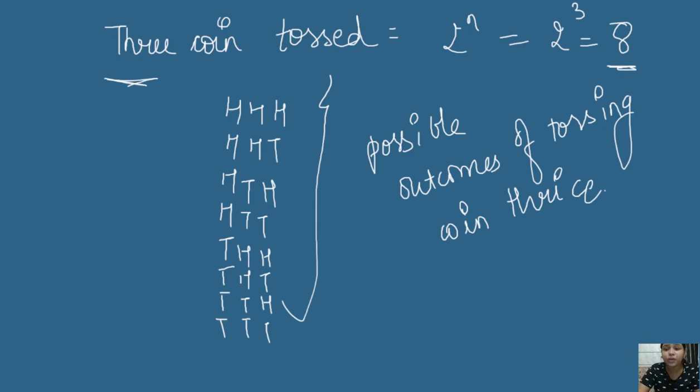I hope you people enjoyed, and I hope you could understand what probability means. Probability is basically the number of outcomes or the chances of getting something. It can be a maybe or maybe not. It is basically शायद ये हो सकता है और शायद ये नहीं भी हो सकता. This is what we call probability, and the formula for probability is the number of trial outcomes divided by the number of total outcomes.